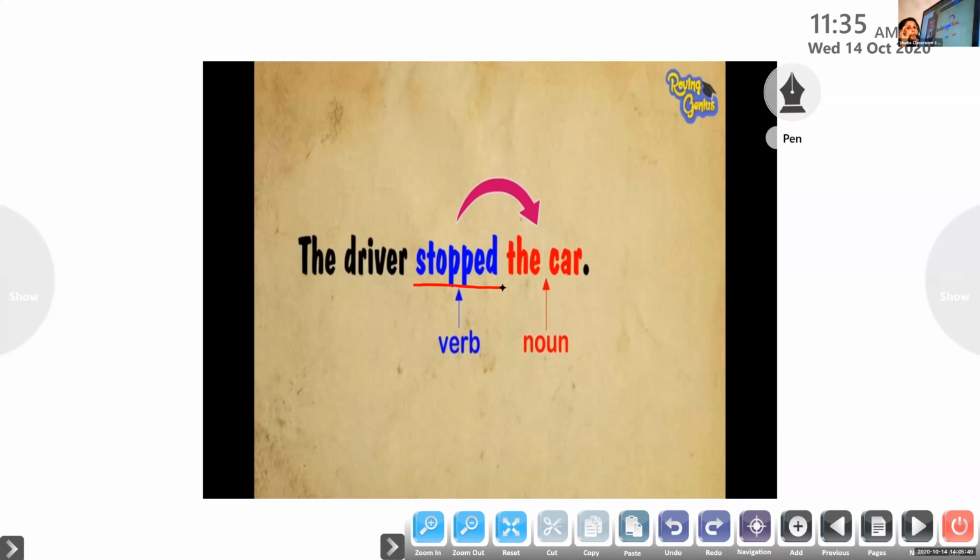Now ask a question. What did the driver stop? The car. So car, as we know, it is a noun, and this is the object of the sentence. Clear? Clear to all? So we have to ask a question.